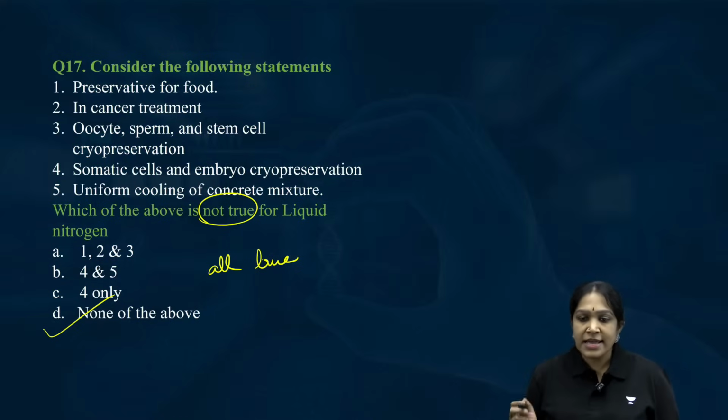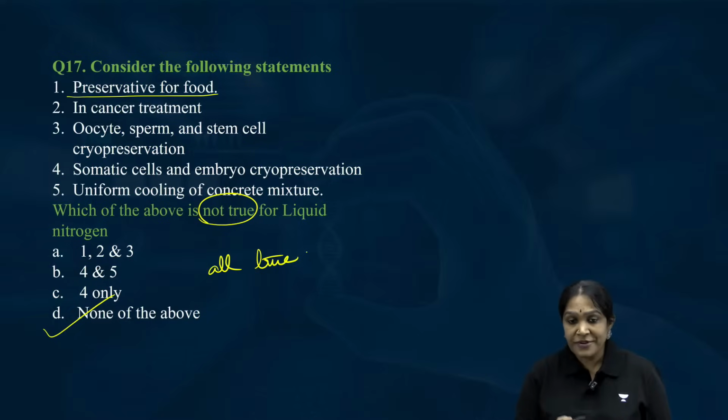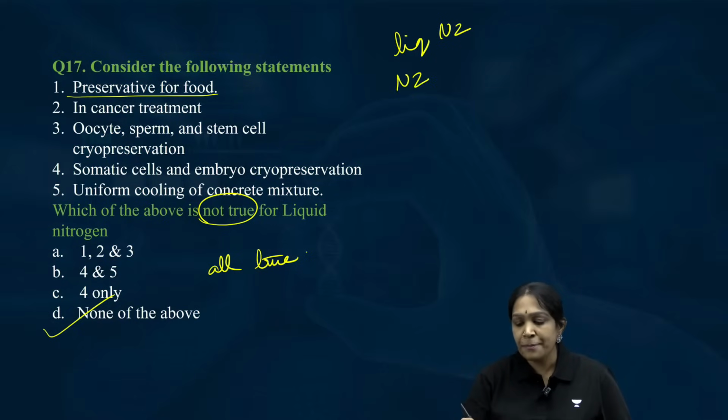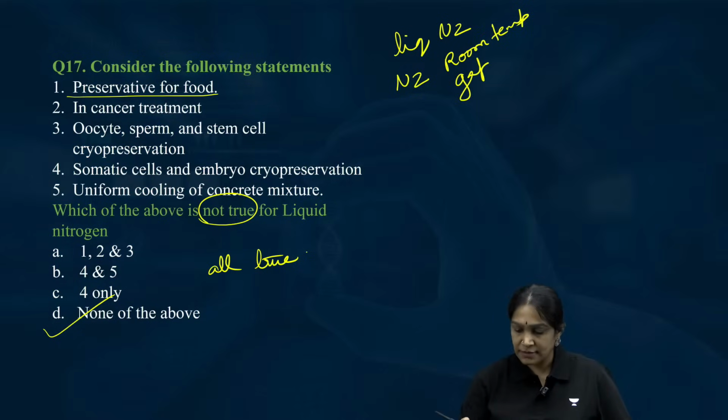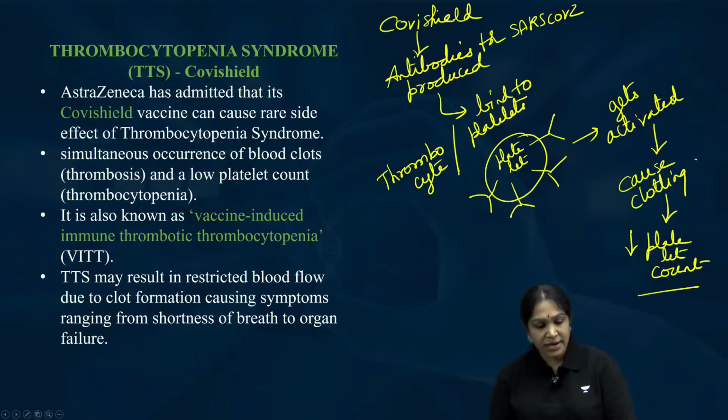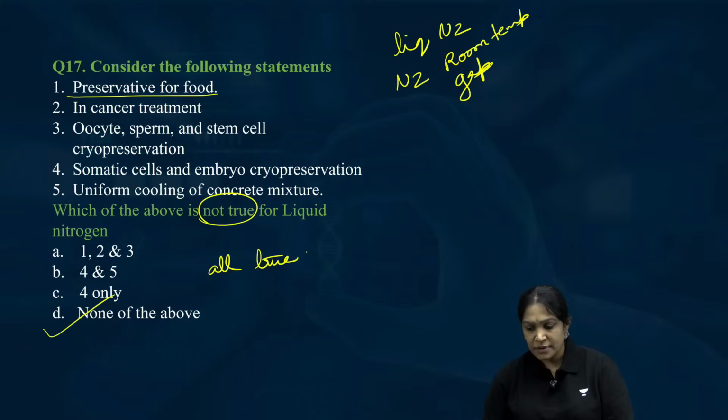liquid nitrogen is used for preserving food. First of all, what is this liquid nitrogen? Nitrogen is N2 and at room temperature it is in the form of gas.